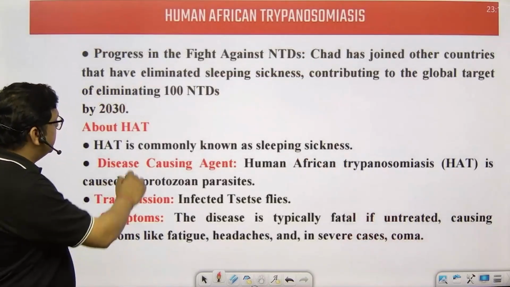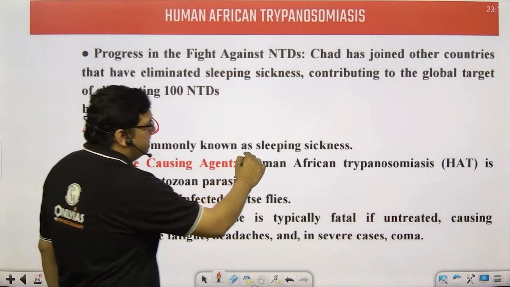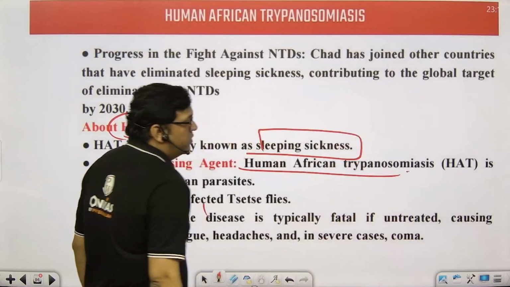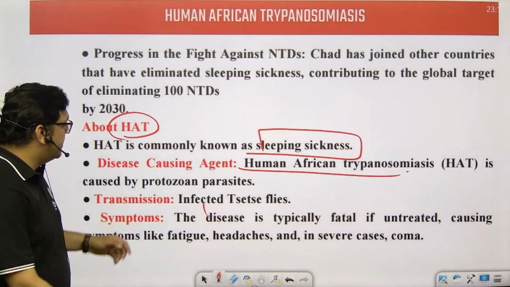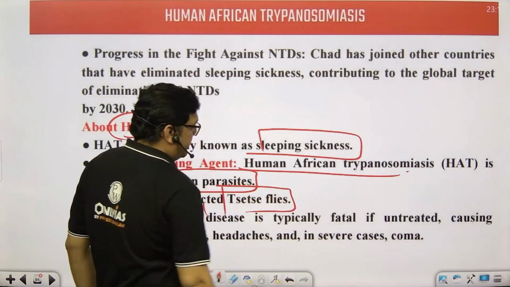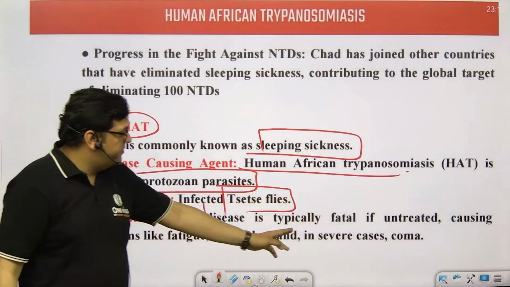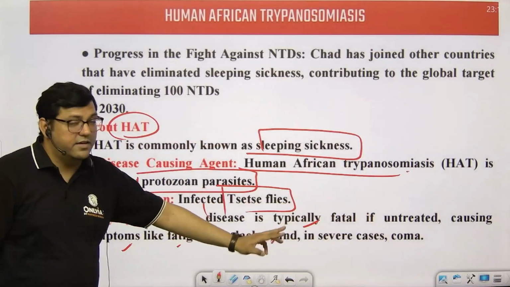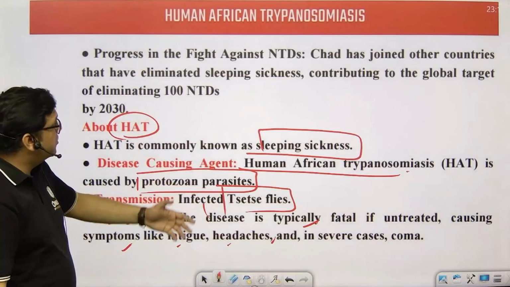When we talk about HAT, it is basically the sleeping sickness disease, and human African trypanosomiasis is caused by a protozoan parasite, transmitted by the tsetse fly. This is basically the tsetse fly. The disease is fatal if untreated, causing symptoms like fatigue, headache, and in severe cases coma also.